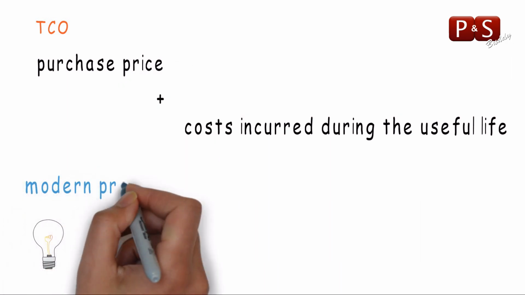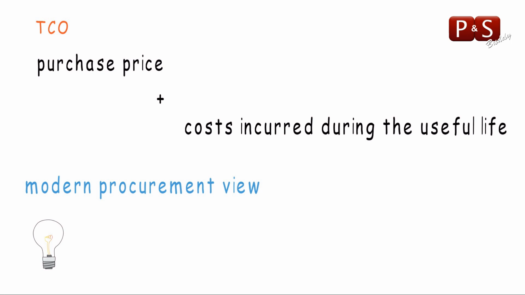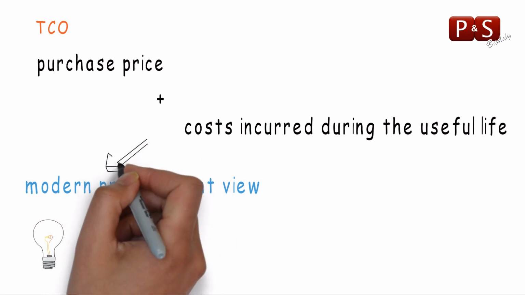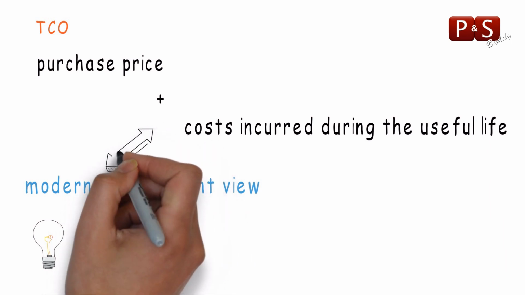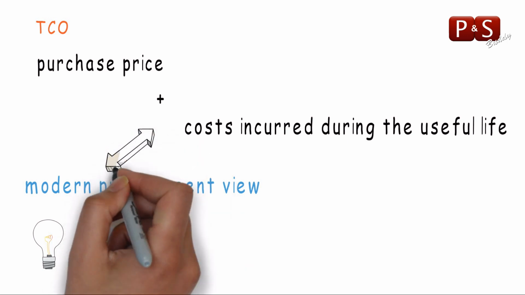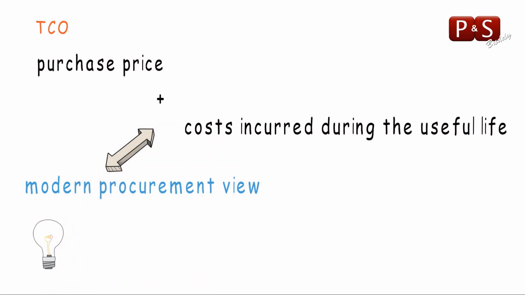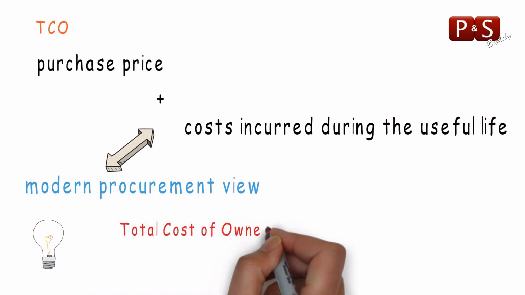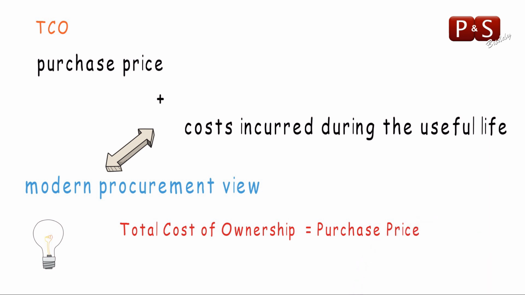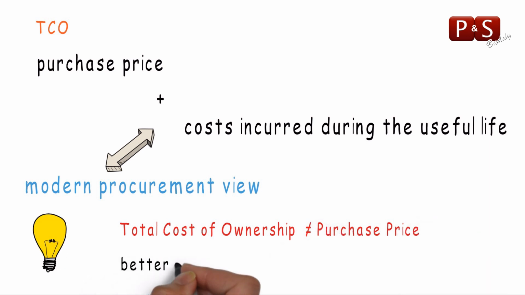So as per the modern procurement view, cost and value are much broader concepts than just the purchase price of an asset. Total cost of ownership includes a bunch of costs apart from the purchase price, which may be incurred throughout the life cycle of the asset. Hence, it's clear that total cost of ownership is very much different from the purchase price of an asset, and total cost of ownership offers a better understanding.